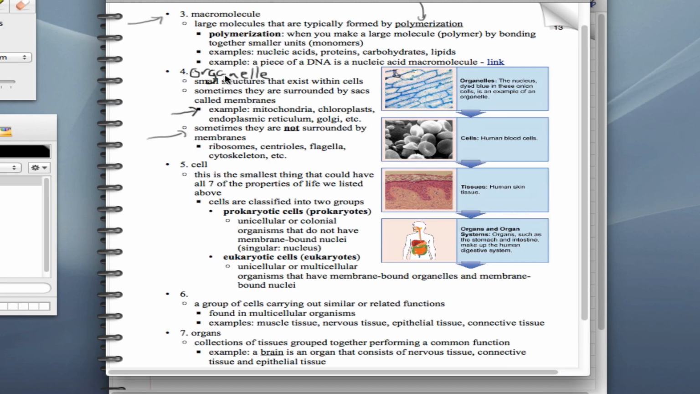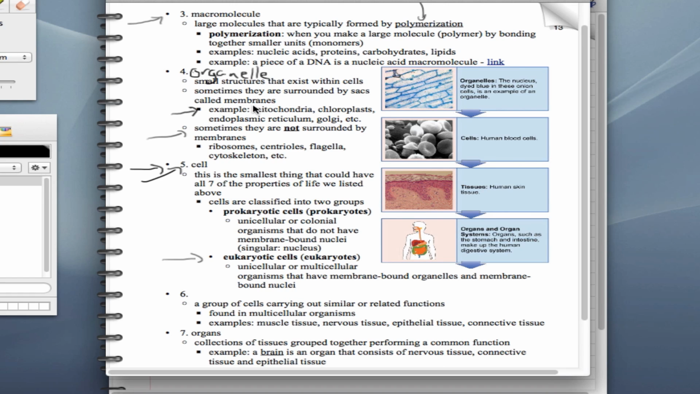If you put enough of these organelles together and they're the right organelles, we can make a cell. A cell is the smallest thing that has all of the 7 properties of life we listed above. So this is the first thing that can be considered alive. There are 2 major classifications of cells that you may have learned before: prokaryotes and eukaryotes. Prokaryotes do not have a nucleus. They do not have membrane-bound organelles. Eukaryotic cells do have a nucleus. They do have membrane-bound organelles.